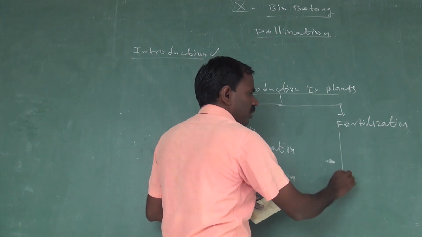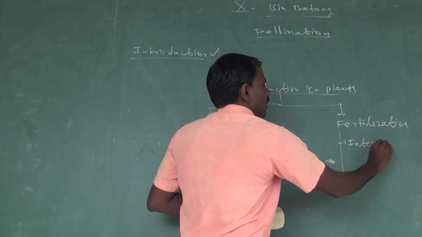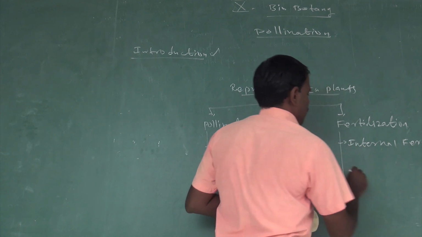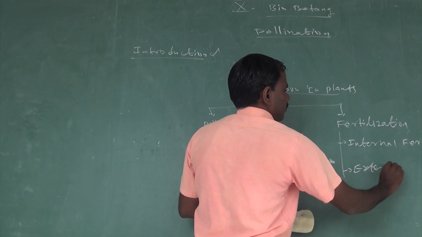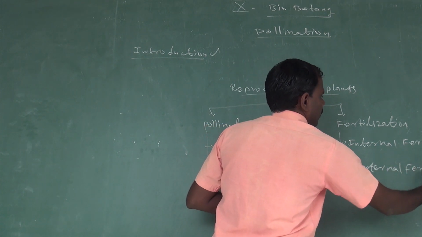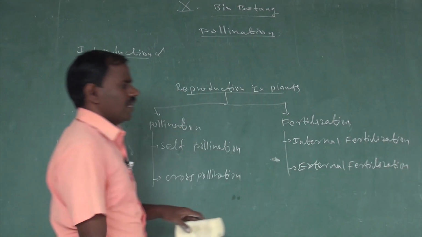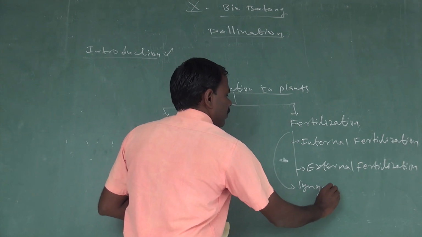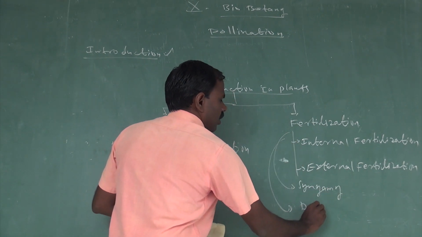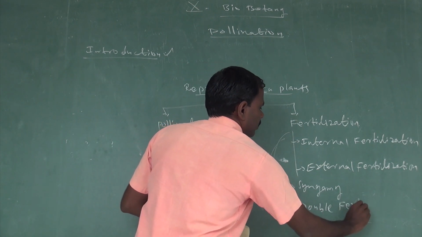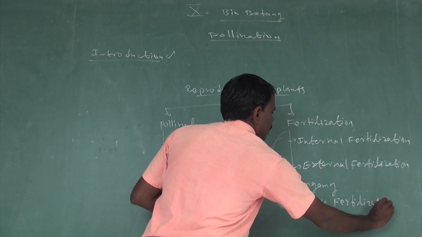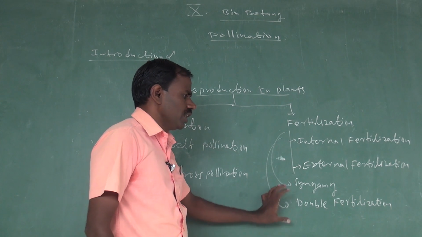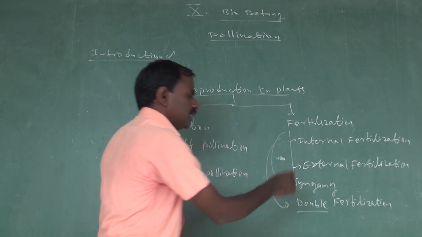Fertilization also may be of two types: internal fertilization and external fertilization. Fertilization is also known as syngamy. The fusion of two gametes is called syngamy. It involves two fusions, which is called double fertilization.